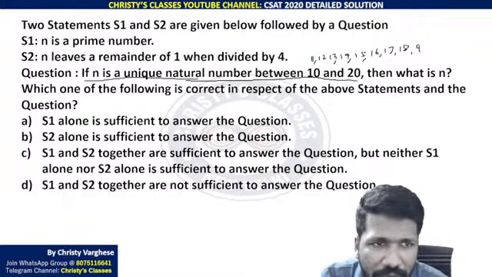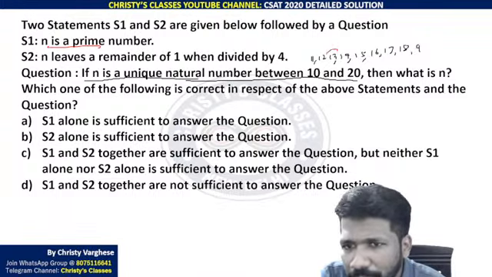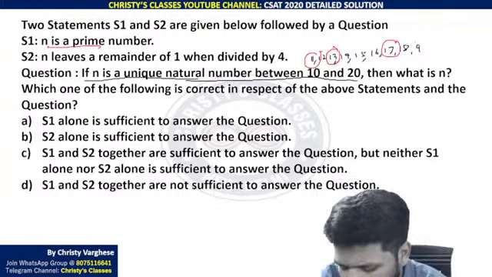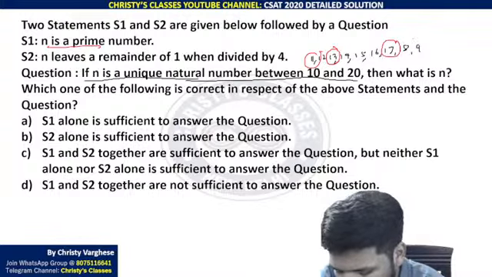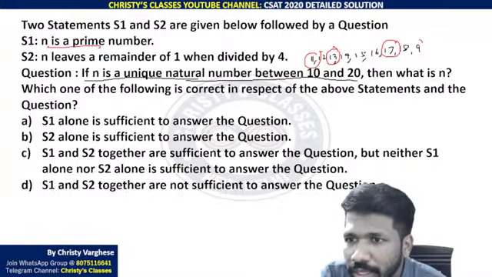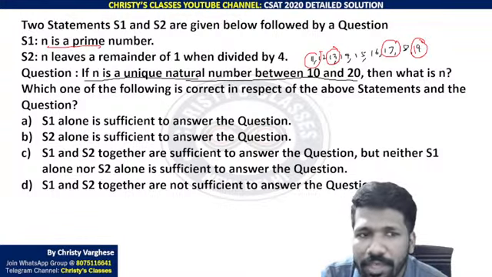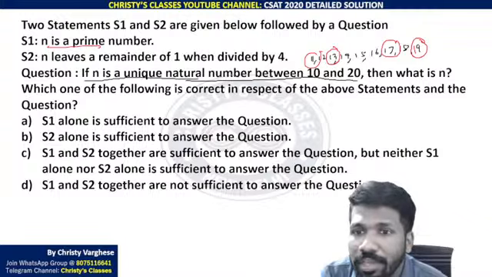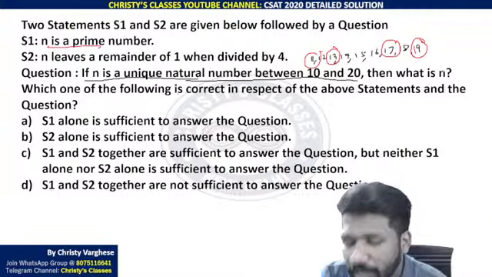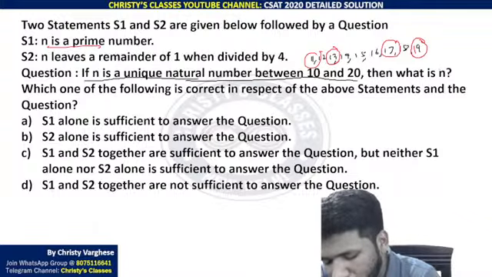What is the first statement? N is a prime number. N is a prime number means among these, 11, 13, 17, 19 are prime numbers. So that is why these four numbers are prime numbers. That is why we can say, but we cannot uniquely determine it now. We cannot find that one single number. All of you are understanding?